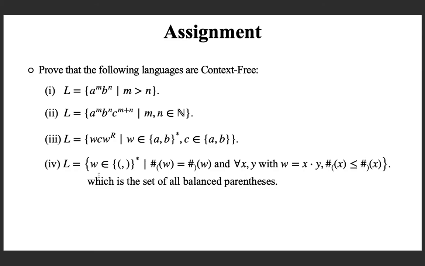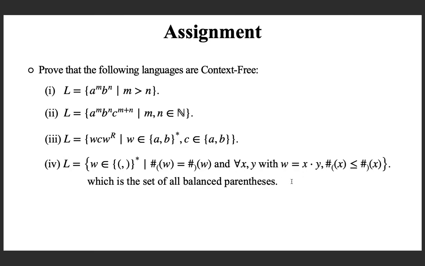And finally, this example, which is the set of all balanced parentheses. Left and right parentheses are the symbols in the alphabet, and this language is the set of all strings with balanced parentheses. What is balanced? This is how you define it mathematically. The number of left parentheses is equal to the number of right parentheses. That is one requirement, but that is not enough.